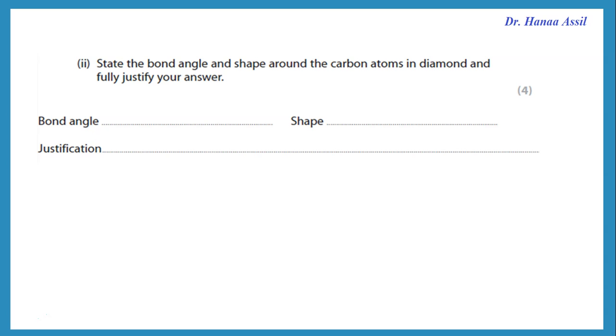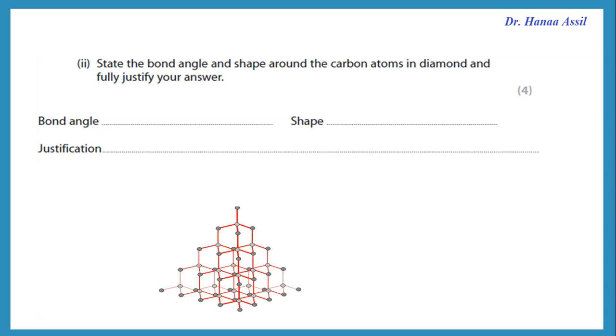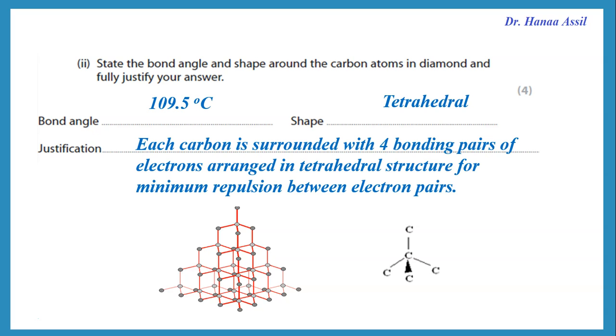State the bond angle and shape around the carbon atoms in diamond and fully justify your answer. Again, we said diamond, this is the shape of diamond. It's a tetrahedral structure, and you should know that tetrahedral structures have a bond angle of 109.5. Each carbon is surrounded with 4 bonding pairs of electrons, so this is for minimum repulsion between the 4 bonding pairs of electrons.